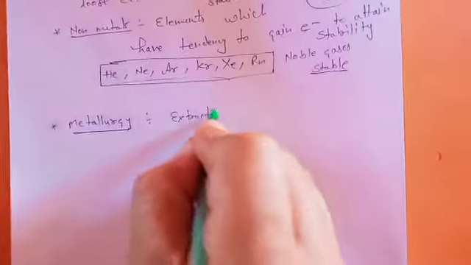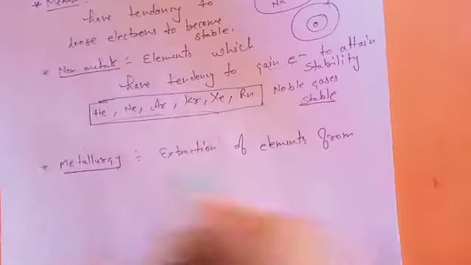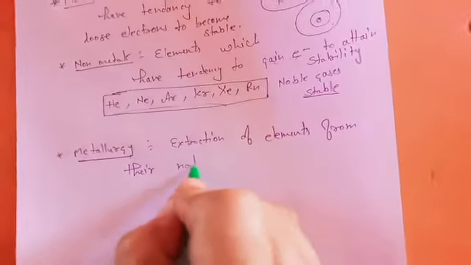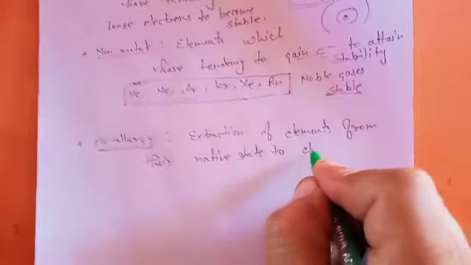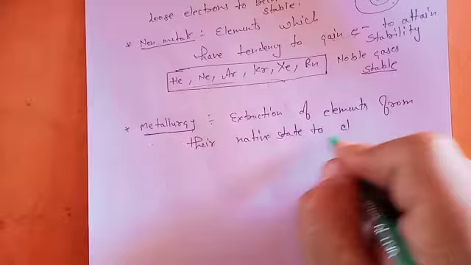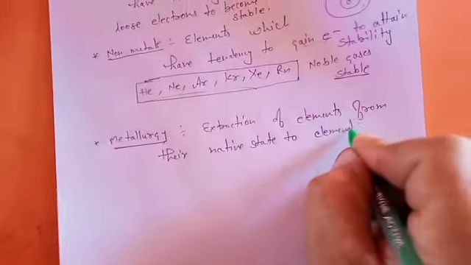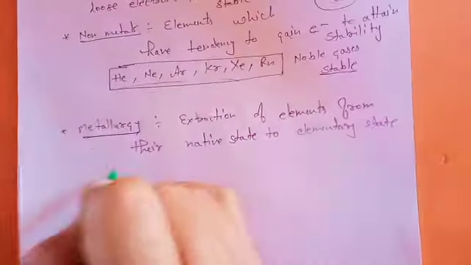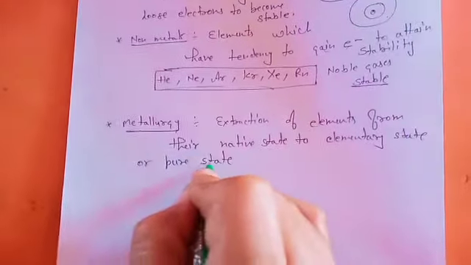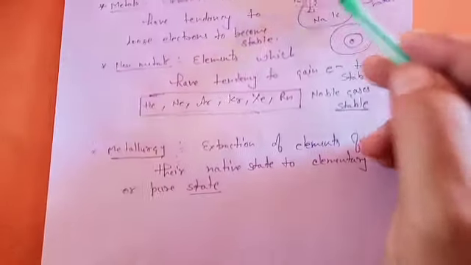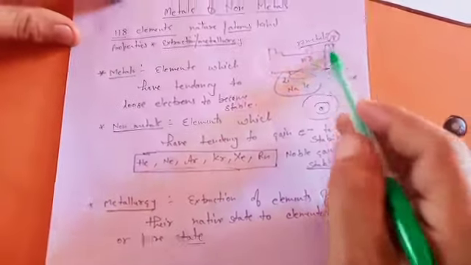Metallurgy is the extraction of elements from their native state to elementary state, or pure form, because no elements except a few exist in nature in pure form.